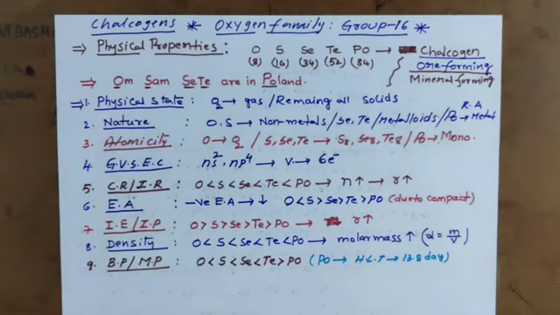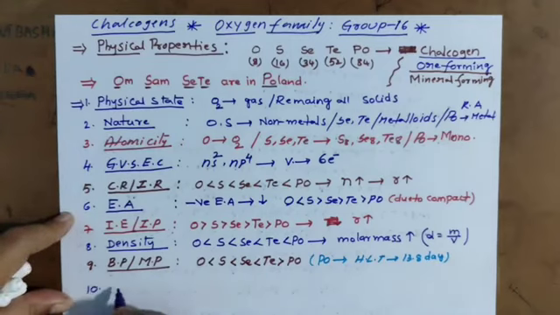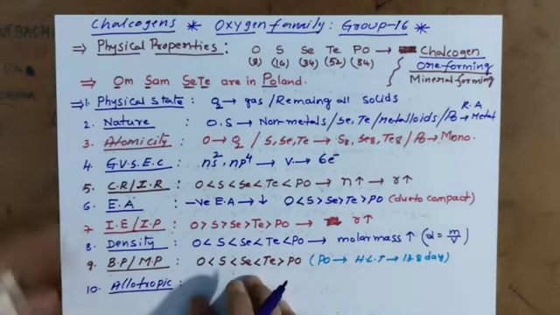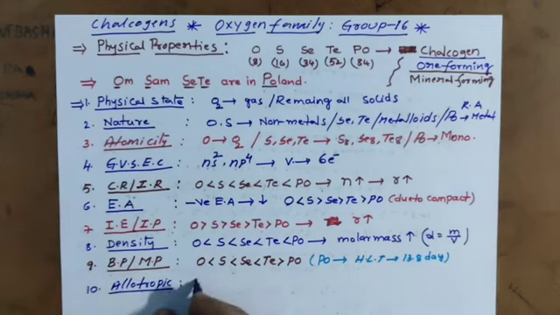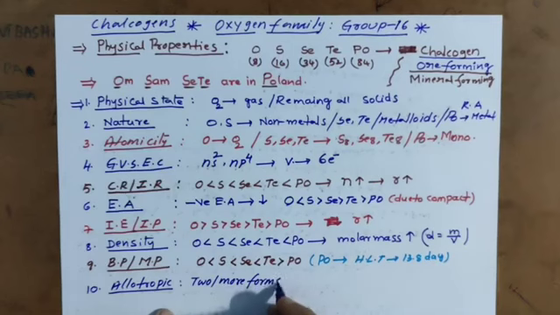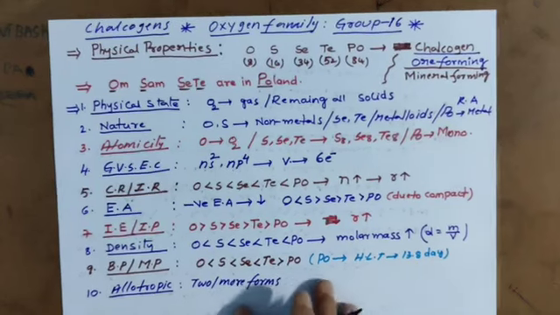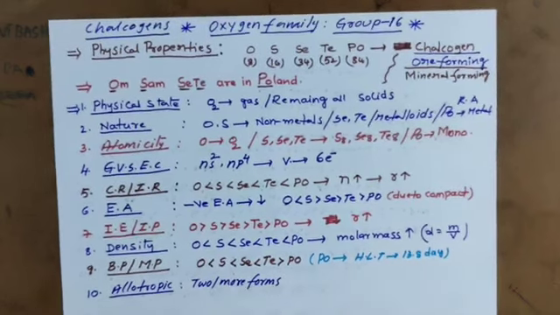Another physical property we have to discuss is allotropic nature. What is allotropy? An element can exist in 2 or more forms. Generally this group's elements do, except tellurium.